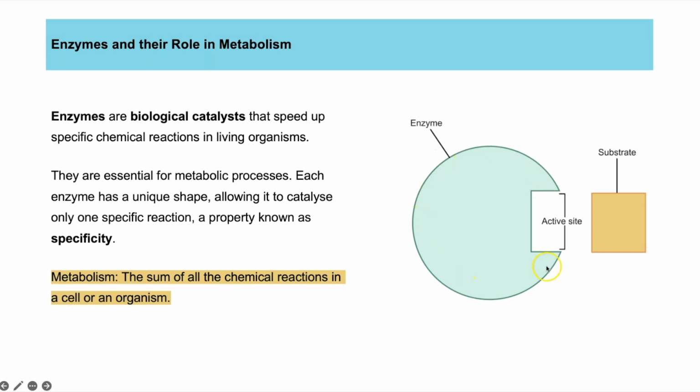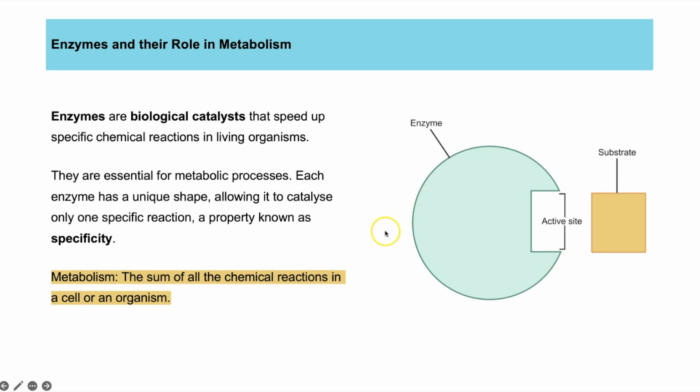And they are able to do this because of this unique shaped part in them known as the active site. And this is where substrates can bind if they are complementary in shape, meaning opposite in shape. And there is one enzyme to catalyze every different reaction, because there are lots of different enzymes which all have a different shape active site, which is specific and only complementary to one substrate.